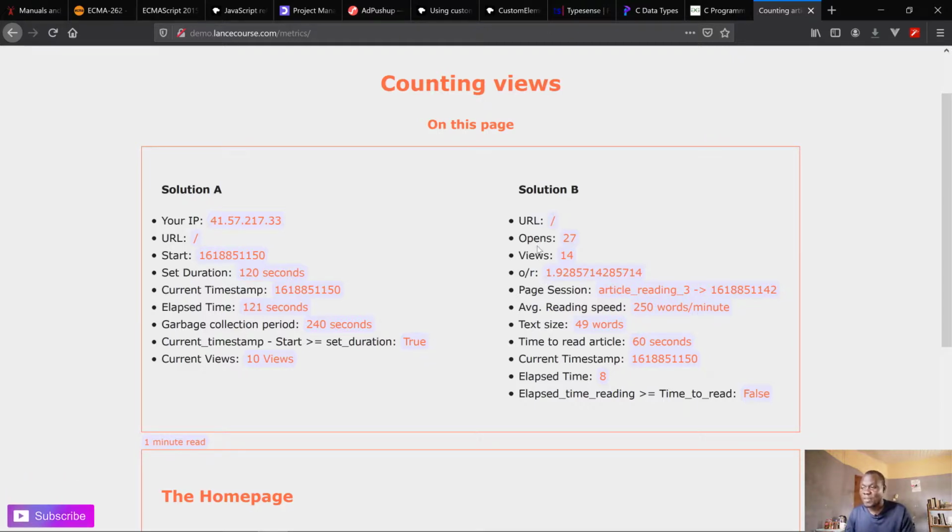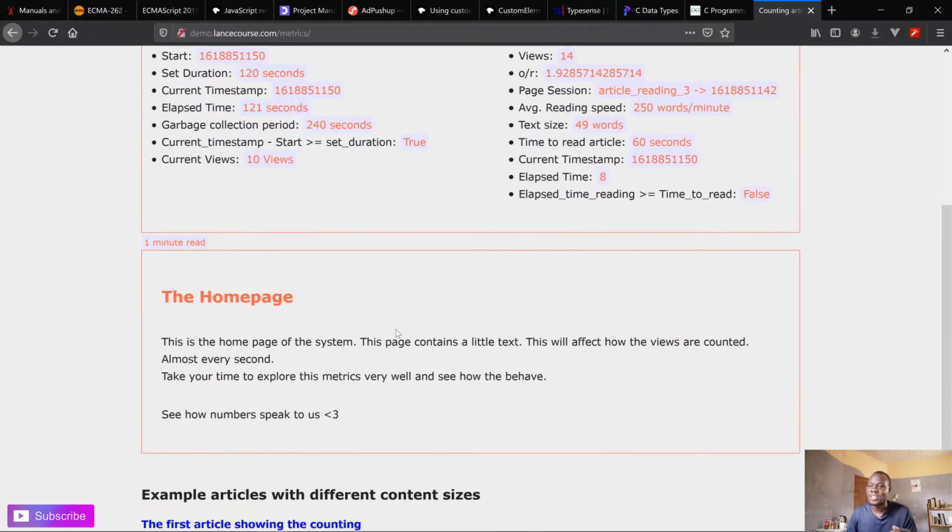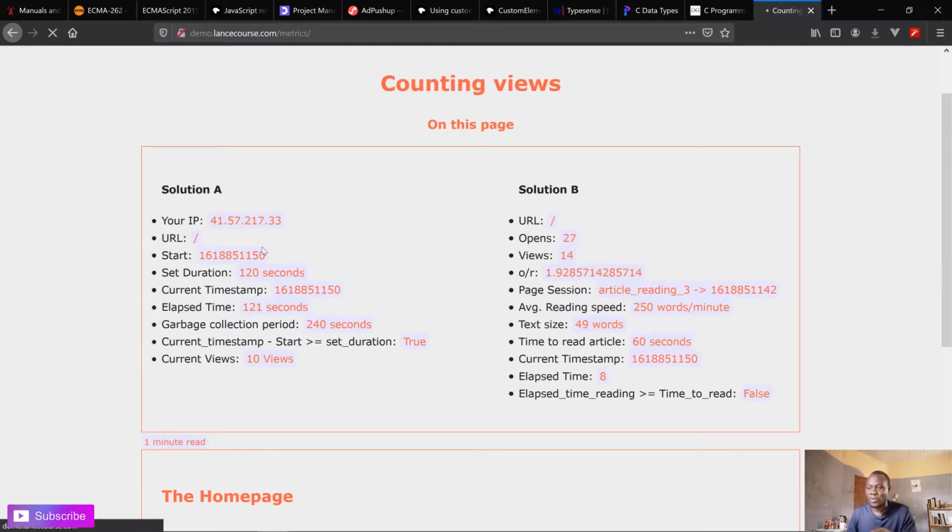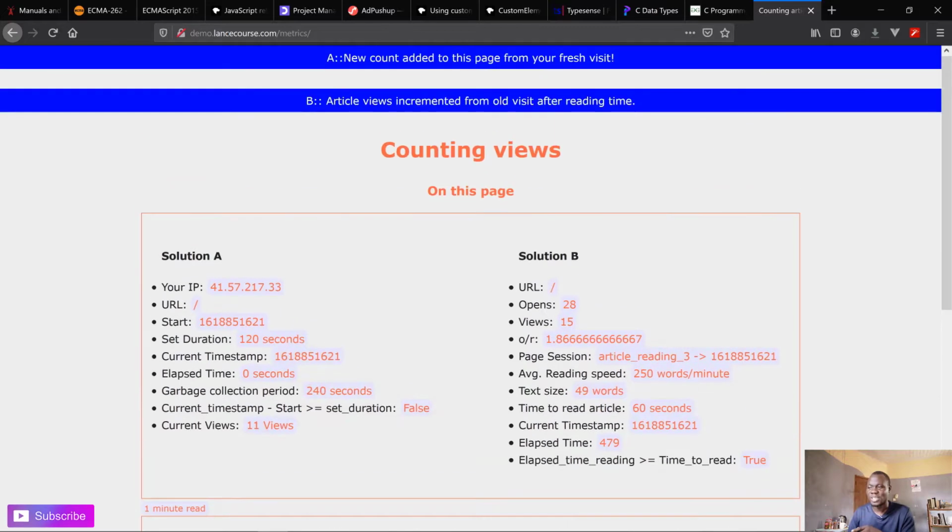The same thing, if you do the opens minus the views, you get actually the bad guys: how many people on average don't pay attention to the content of that article. Somehow I noticed that when you start playing with these numbers, it becomes interesting. We can see that here we already have 10 views, so it has counted 11 views. Here it has counted 15 views. Here we have 28 opens. If you were to consider these opens as visits, you might say, okay, I got 28 views, but this is not accurate.